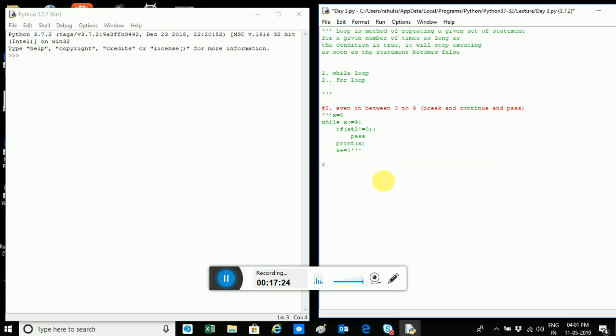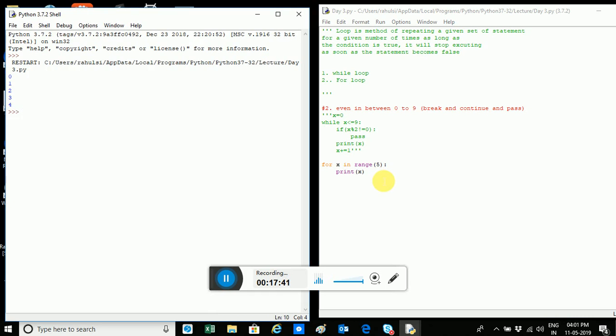So let's see for loop. In for we write like this, for x in range 5. I said that if you do not give anything, it will start with 0. Print x, and it is printing 0, 1, 2, 3, 4. From 0 it will start and will print 5 values. So this is how you use a for loop.